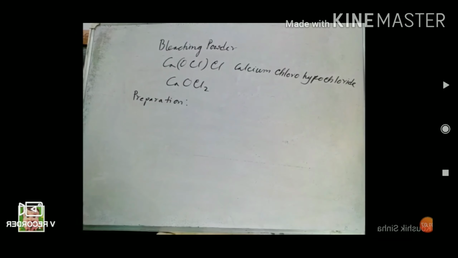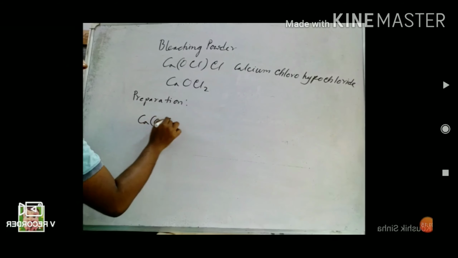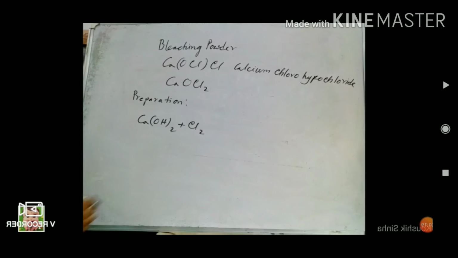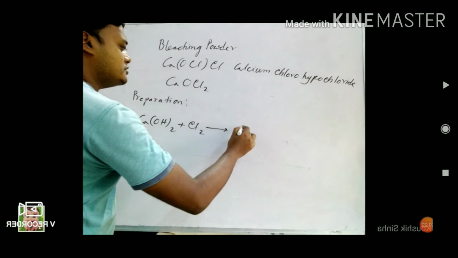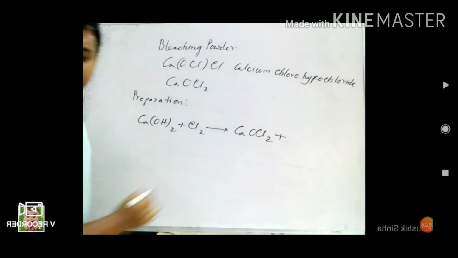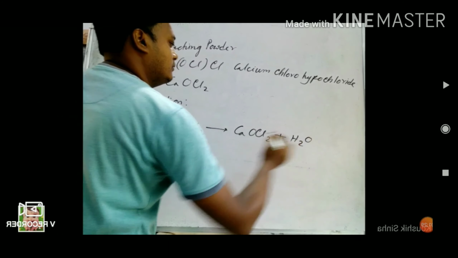Now, slaked lime means calcium hydroxide. When slaked lime reacts with chlorine, it produces bleaching powder and water.